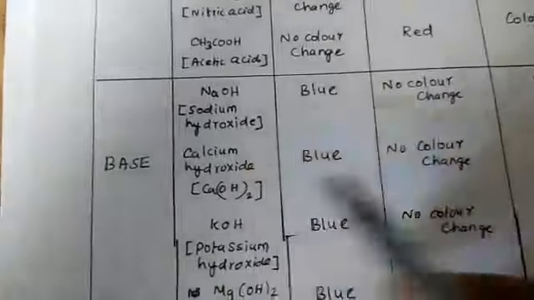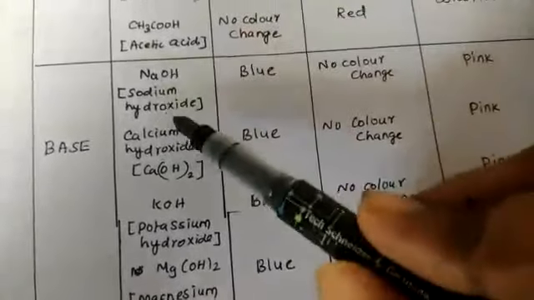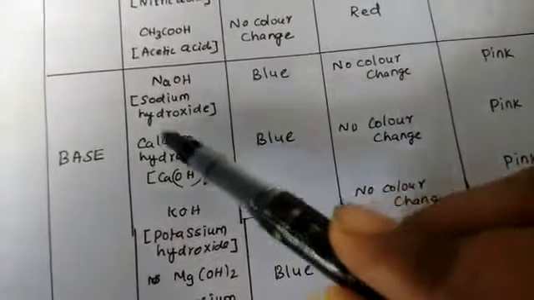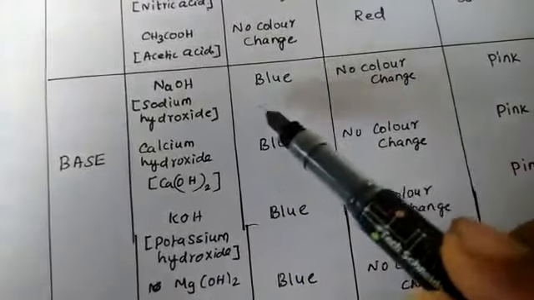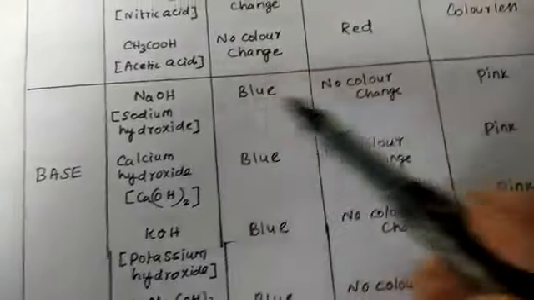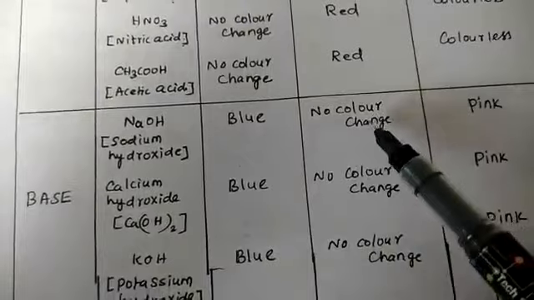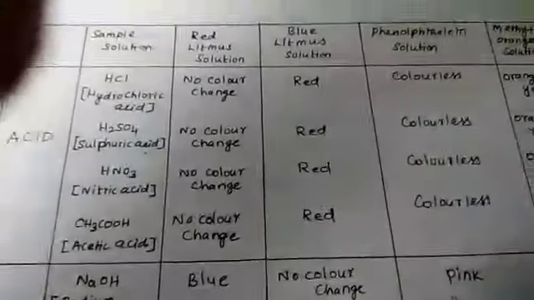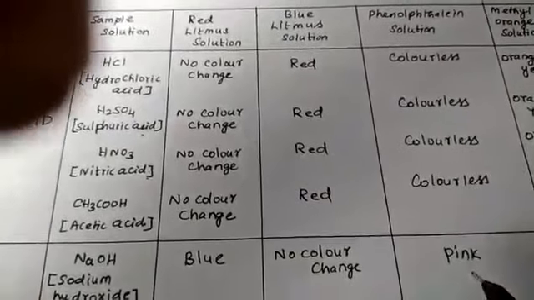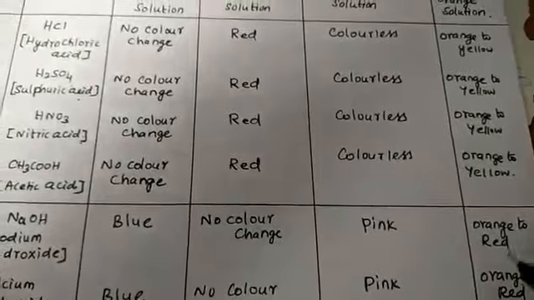Next, bases. Maximum four bases are used in the laboratory. The first is sodium hydroxide, NaOH. Sodium hydroxide added to red litmus solution changes the color from red to blue, indicating a base. There is no color change in blue litmus solution. When sodium hydroxide is added to phenolphthalein solution, the color changes to pink, indicating basic nature. In methyl orange, the color changes from orange to red.